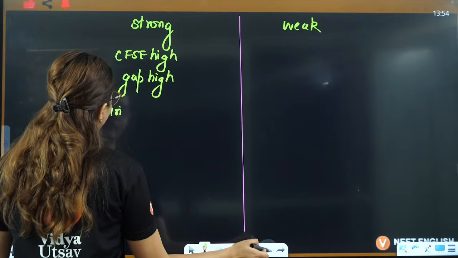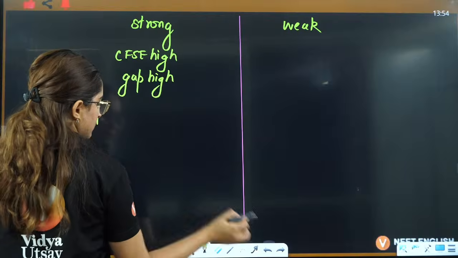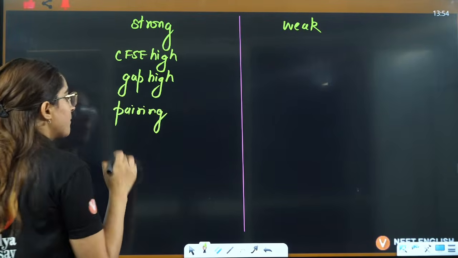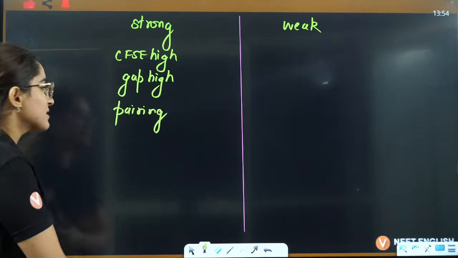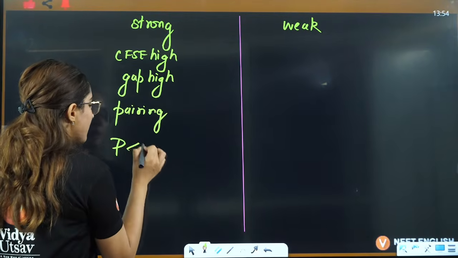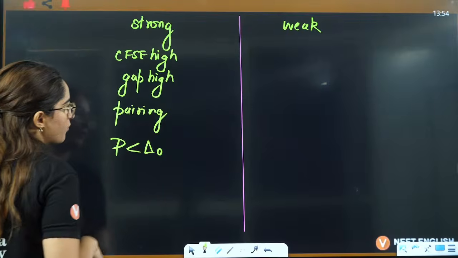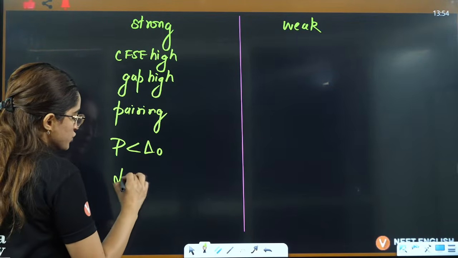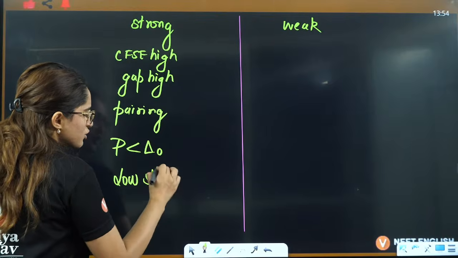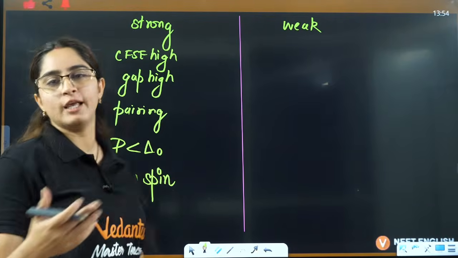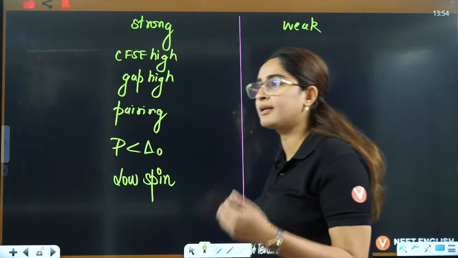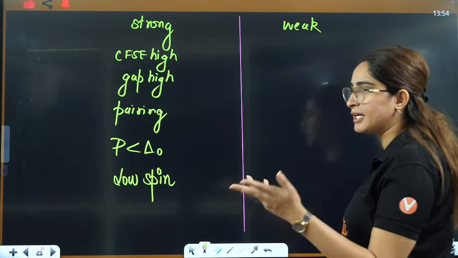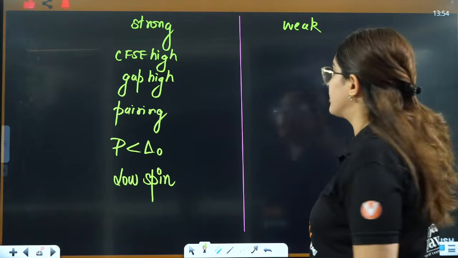Because pairing takes place, pairing energy is less than delta. Because pairing is taking place, it is a low spin complex. So these are all different names. They can tell you low spin, strong, pairing, or P is less than delta. That means the same thing.